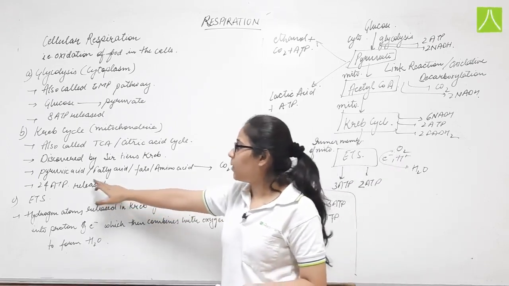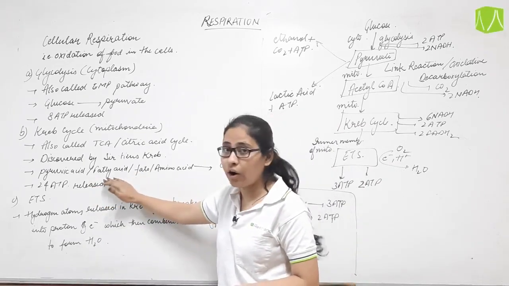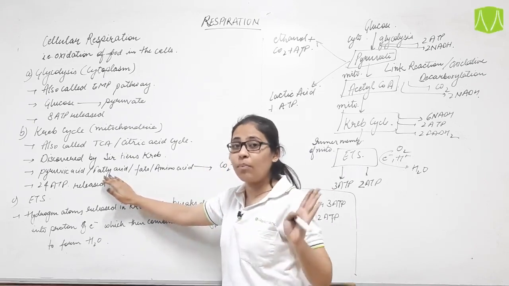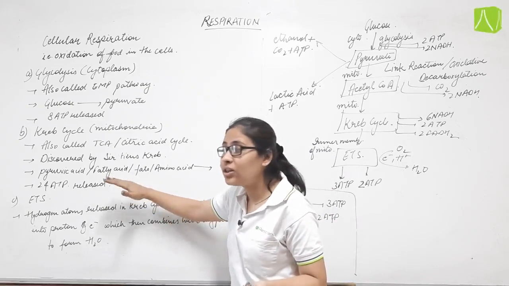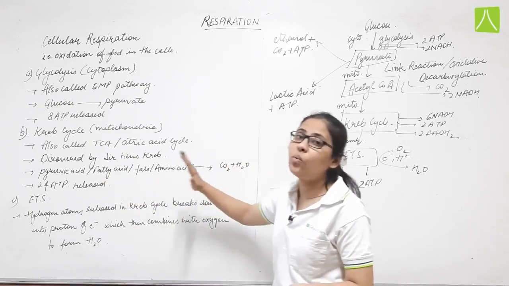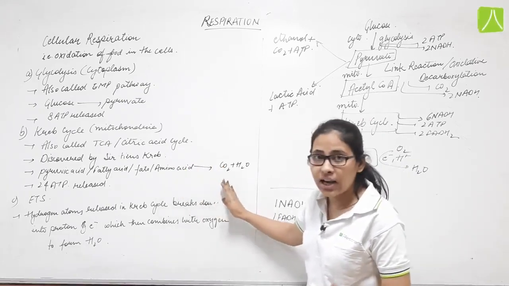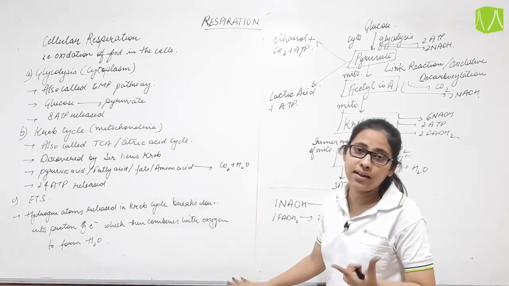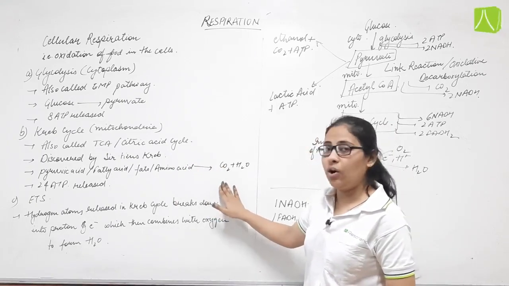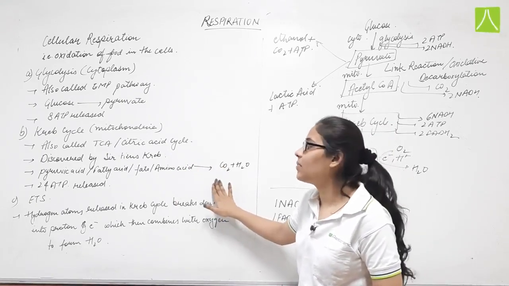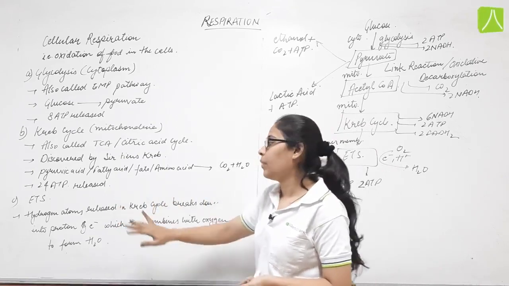So basically the pyruvic acid, the fatty acids, the fats and the amino acids which we have got after digestion of the complex food into smaller units, these smaller units are further converted into simpler forms so that they can be absorbed and utilized by the cells or tissues of the body. The amount of ATP or energy released during the Krebs cycle is 24 molecules of ATP.